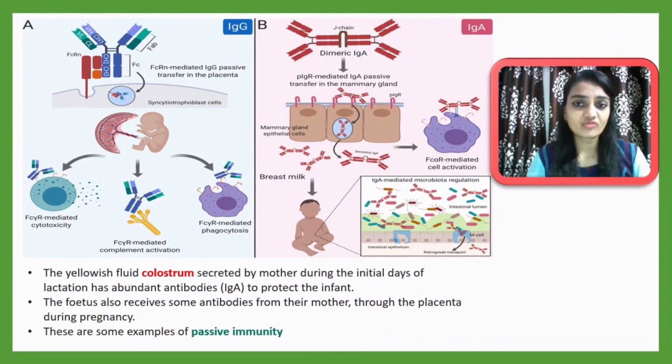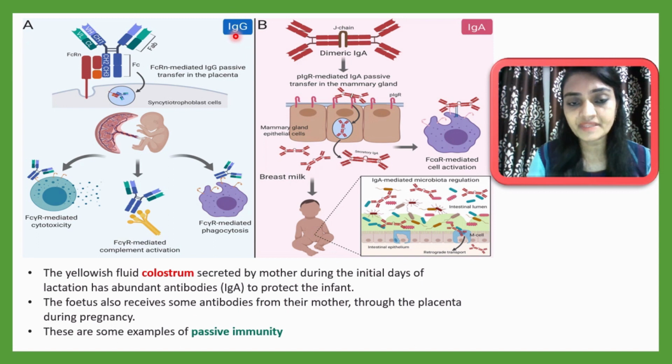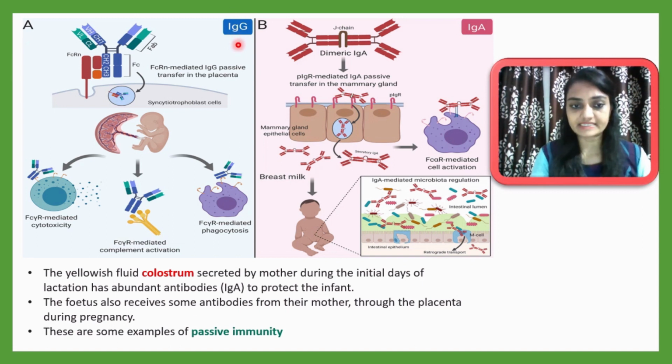So let me explain more about passive immunity using this diagram. Here you can see in diagram A, the antibody is there. These antibodies are produced within the mother's body and will pass via the placenta. That is mostly IgG, as we have discussed earlier that only IgG can pass through the placenta. So IgG antibody will be formed inside the mother's body, then passed through the placenta, and the child or fetus will receive it.